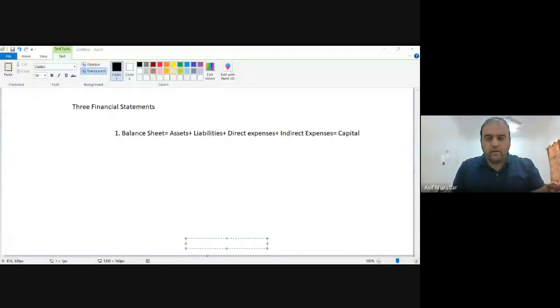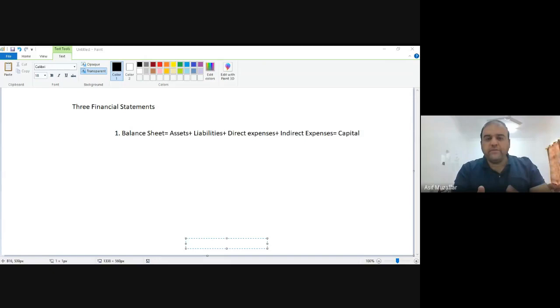Then in the balance sheet, we have the liabilities as well. Liabilities means, I told you, loans. So if you have some loan in your business, that will also be shown in the balance sheet. I told you the liabilities can be short-term liabilities. Short-term means you have to pay those liabilities within 1 year.